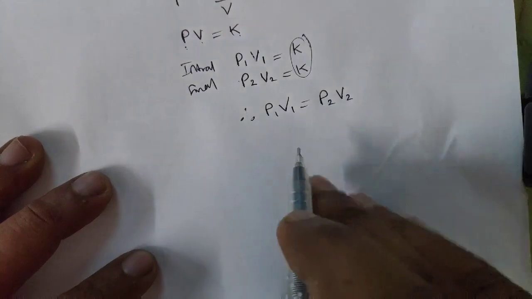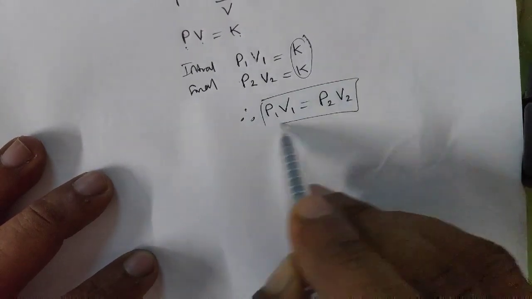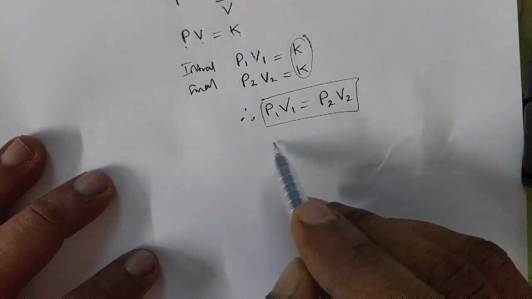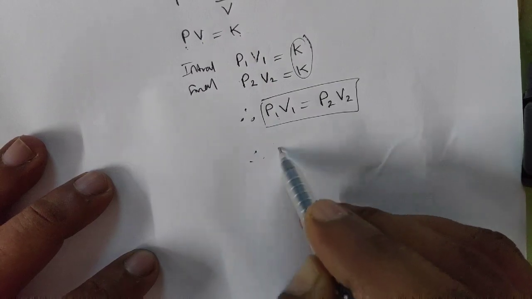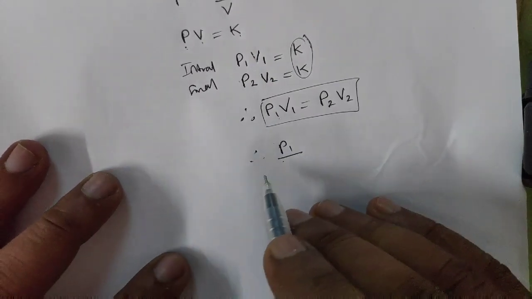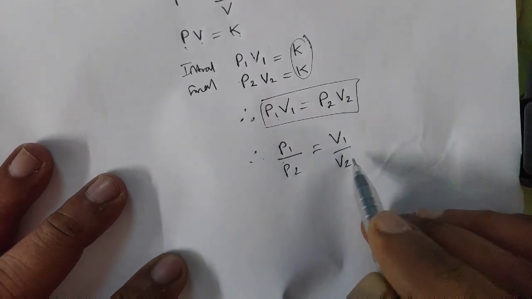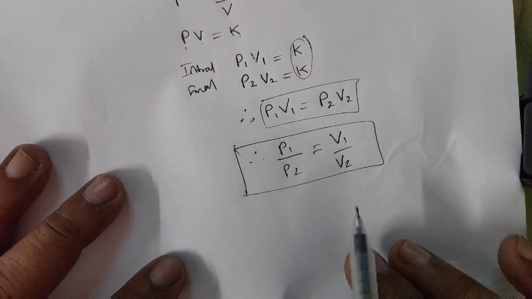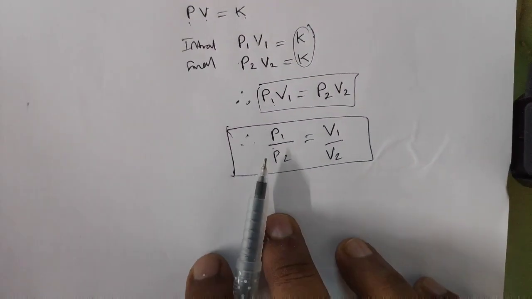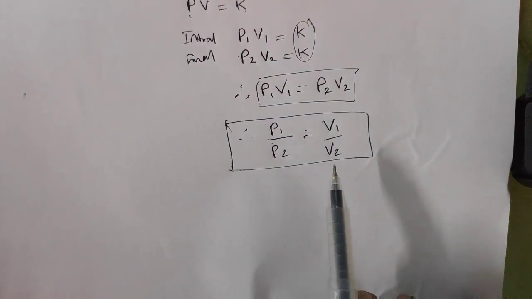This is also a formula you have to remember, or you can derive another formula: P1 upon P2 is equal to V1 upon V2. You have to remember this formula. Many numericals can be solved from this.